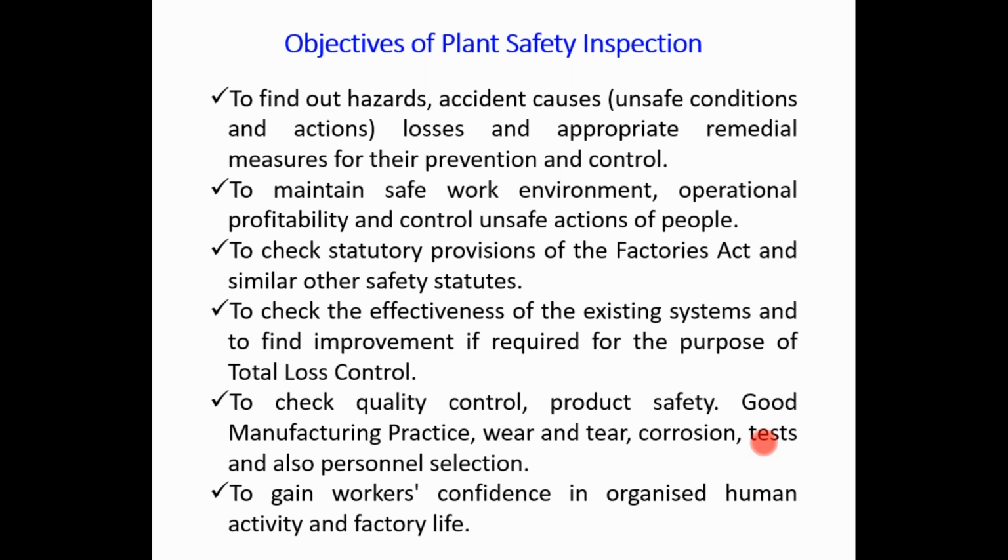Then to gain the worker's confidence in organized human activity and factory life.